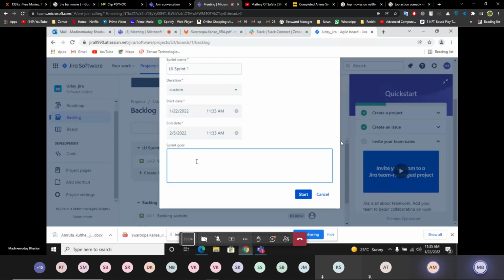You can type anything. This is the sprint goal, means you have to deliver that thing for your assigning people. So you have to write there like we have to complete our UI part within 2 weeks. What time you are given? So type according to that only. I think this is the right way.